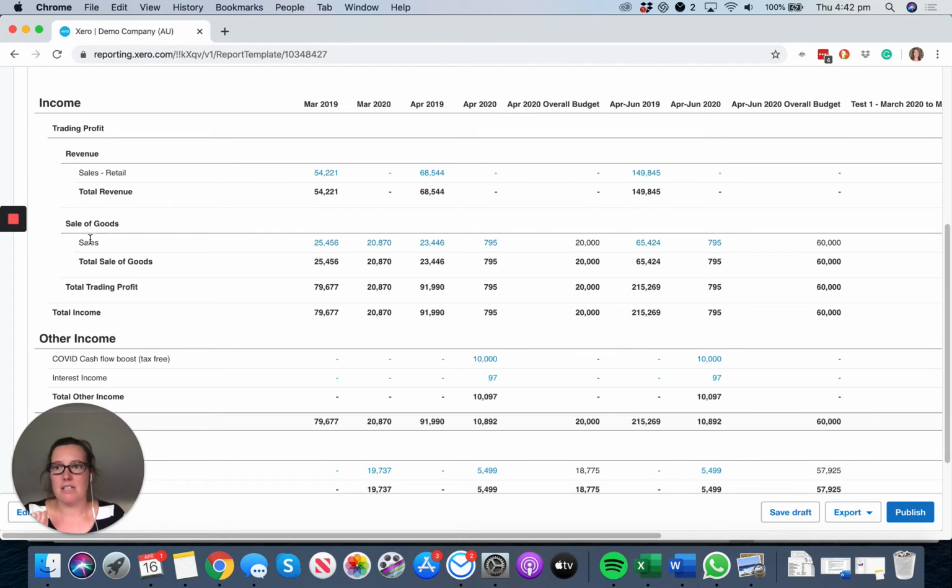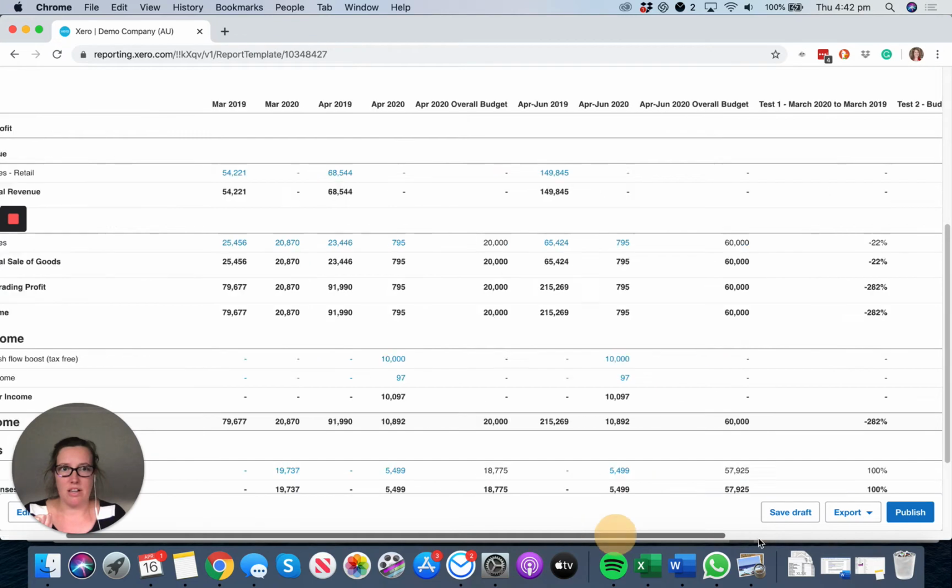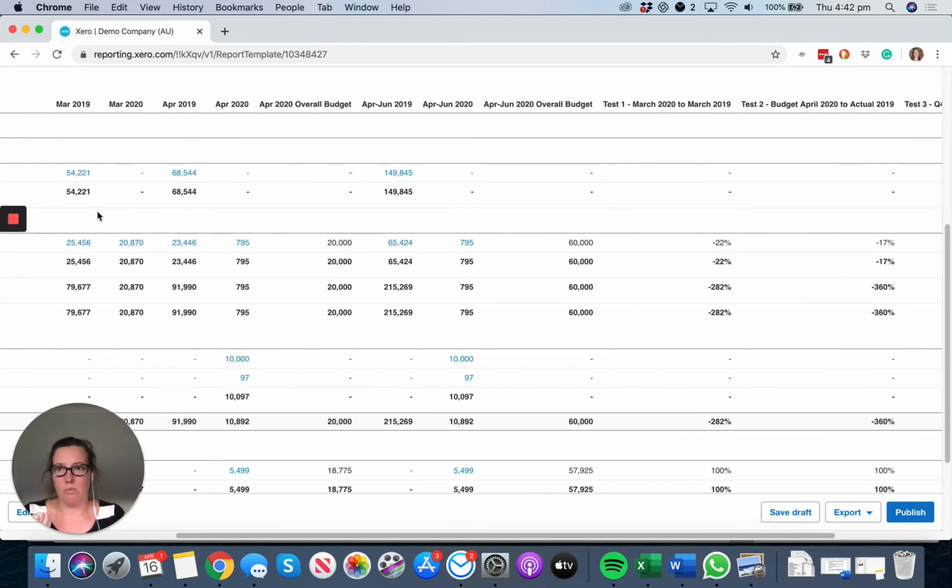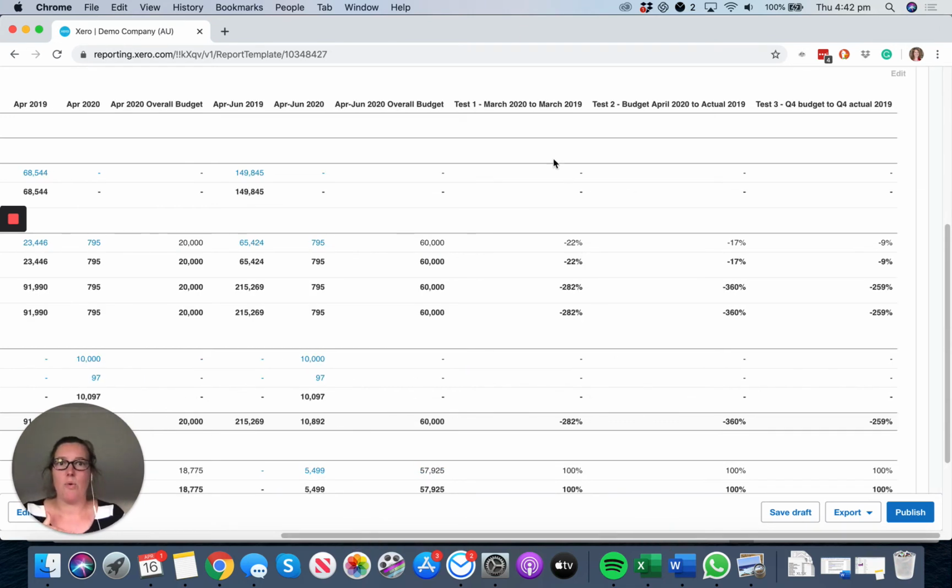So sale of goods, we're looking here, we've got our March 2019 actuals, retail, and here we've got our actuals for 2020, okay? April 2020, and then we're actually pulling in budgeted numbers. This is quite a wide report. So these are all the relevant periods that we need to look at for tests. But when we scooch all the way over to the right, we have these percentages here, okay?